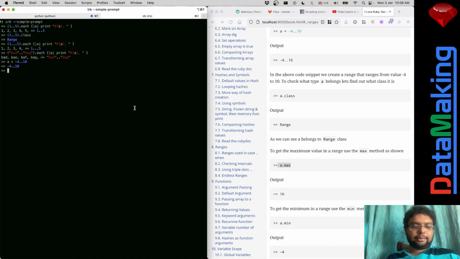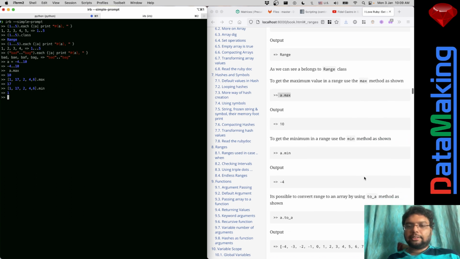Okay, so that's it, right? That'll be 10. Actually, even in arrays, you can ask for max. I didn't show it in arrays, right? So you can have 1, 17, 2, 4, 6, and you just put max, and you just get the max. Similarly, there's a thing called min, and you'll get the minimum, right? That's the thing.